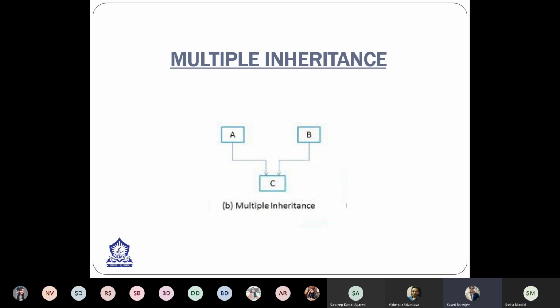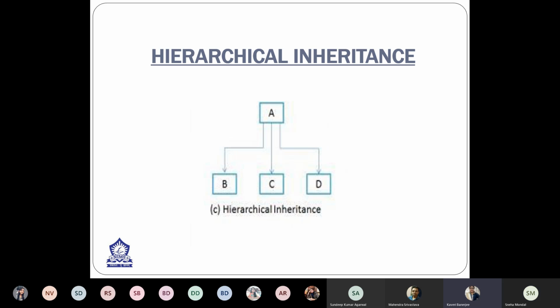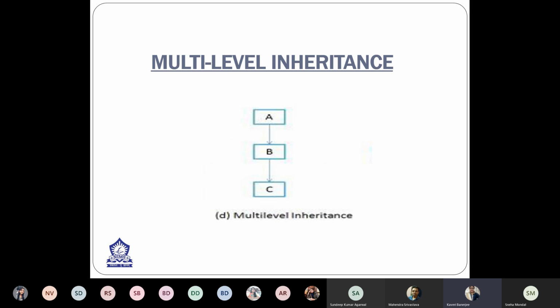The next is hierarchical inheritance. In hierarchical inheritance, from one parent class, two or three or more child classes are derived. That is called hierarchical inheritance. And then multi-level inheritance. In this inheritance, the first child is derived from one parent, and another child is derived from that child. That is called multi-level inheritance.